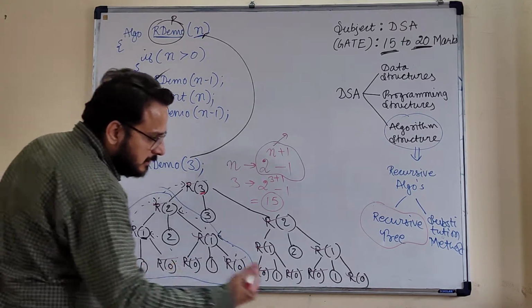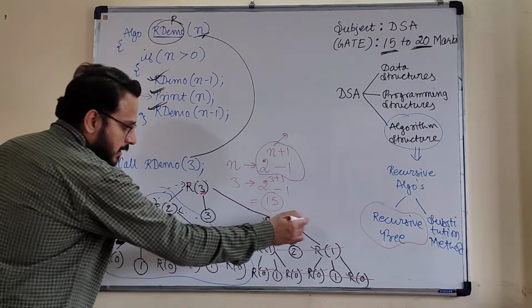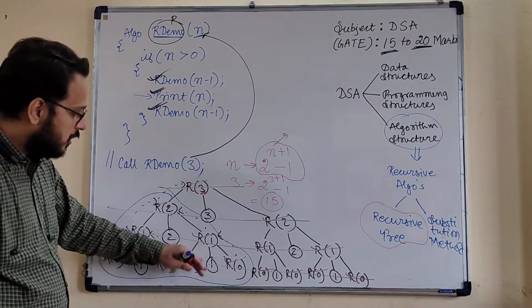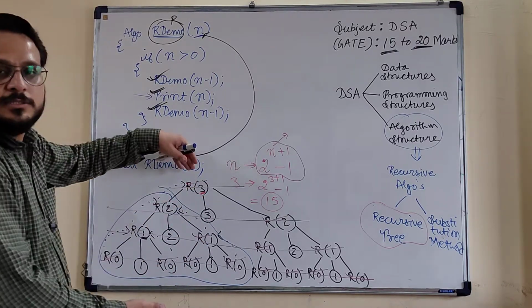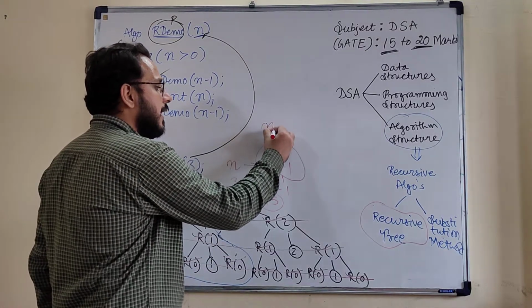Okay, so now after that, if you look for the space complexity of the algorithm, this space is limited by the depth of this recursion tree, that is 0, this is depth 1, this is depth 2, and this is depth number 3. So from 0, 1, 2 and 3 onward, we can call the space of this algorithm to be in terms of n only.